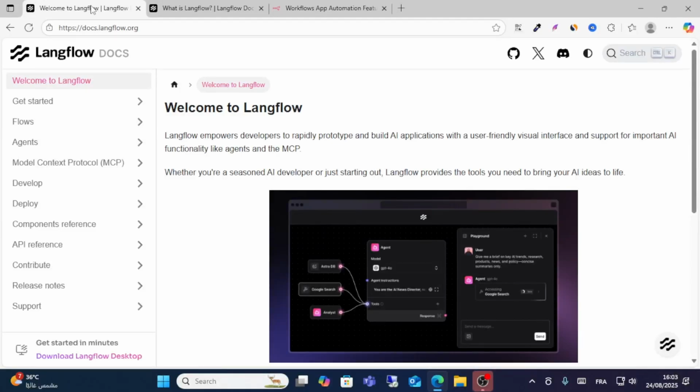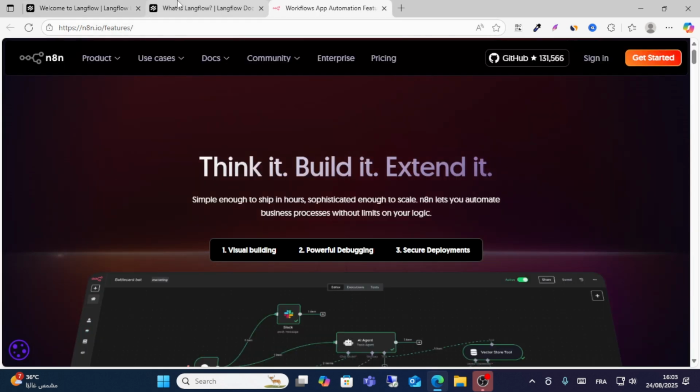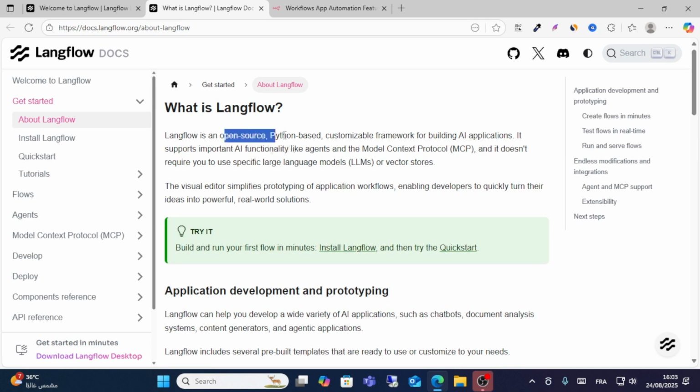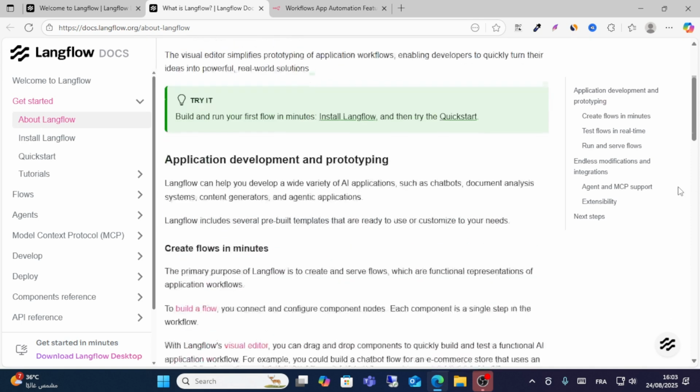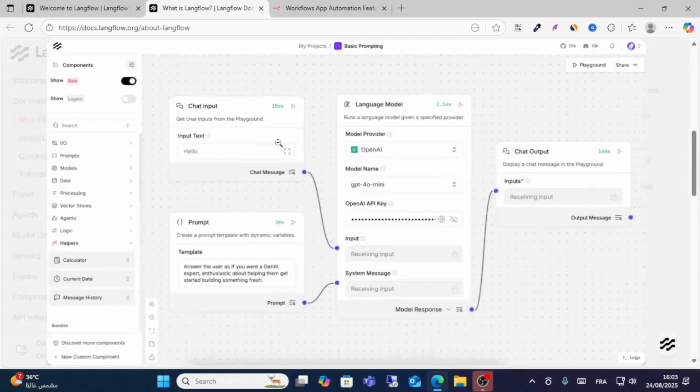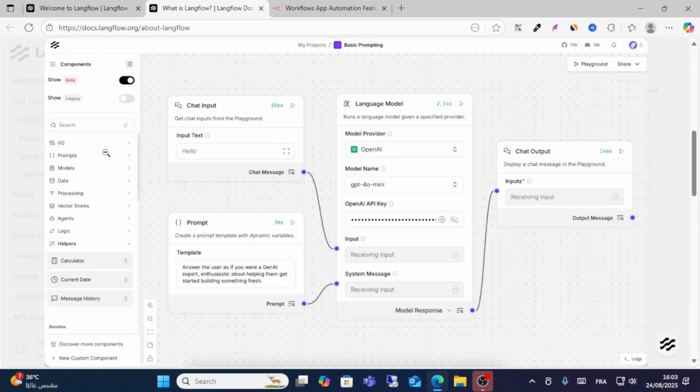In this video, friends, we'll do a comparison between two powerful open-source software for automation: Langflow and n8n. So, guys, Langflow is an open-source, Python-based, and customizable framework for building AI applications. From Langflow, you can build your application.